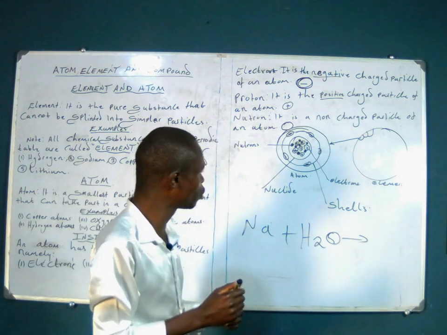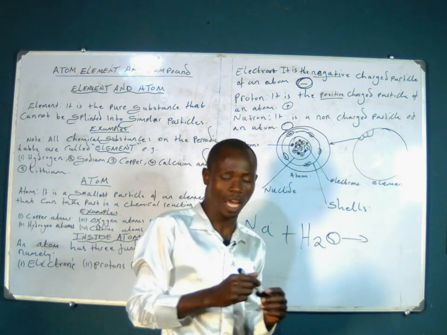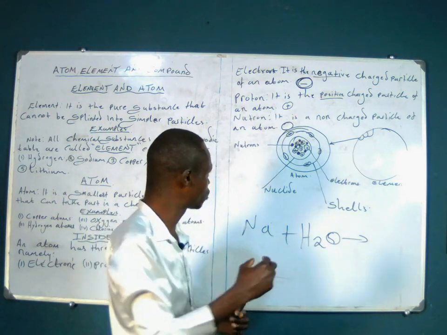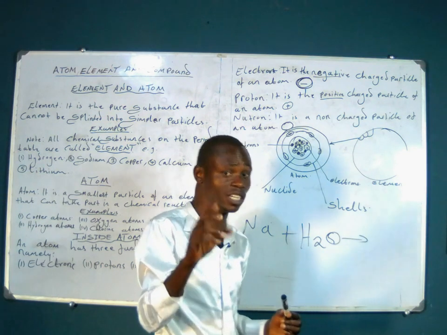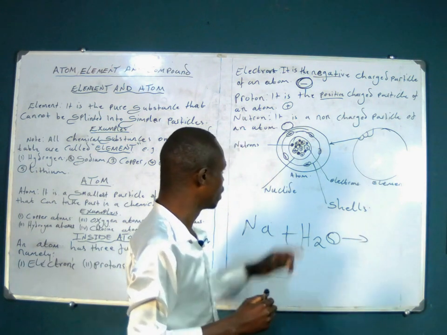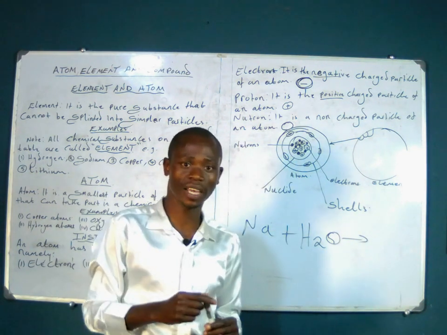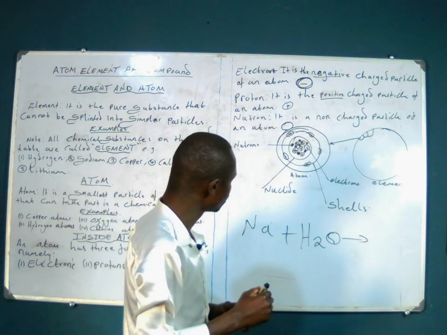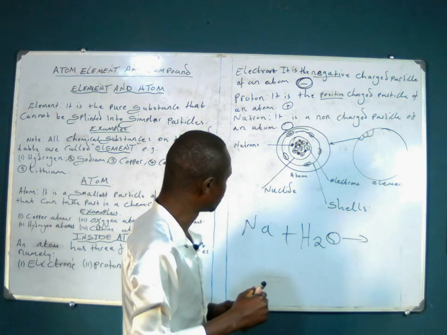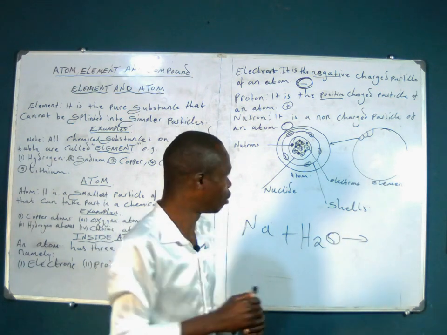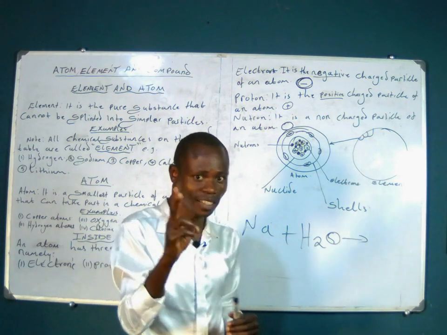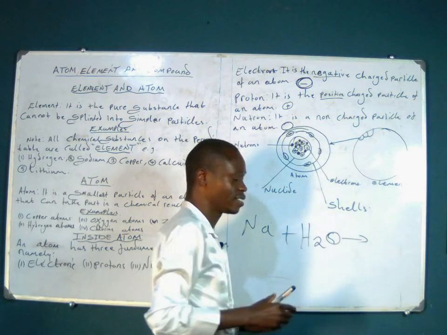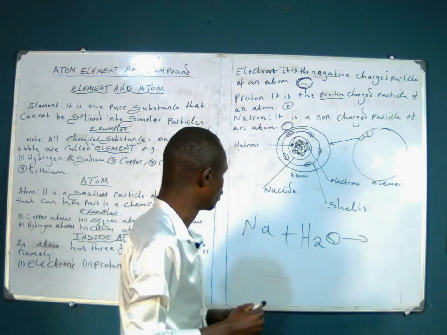Then a proton. Protons are the positive charged particles of an atom, and neutrons are the non-charged particles of an atom. These two are located at the center of your atom.